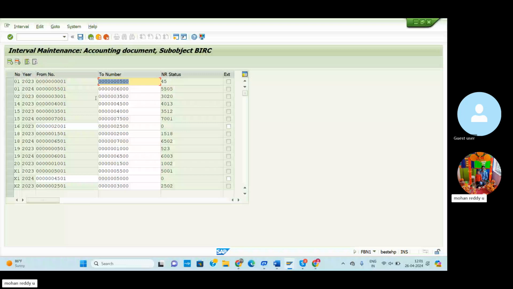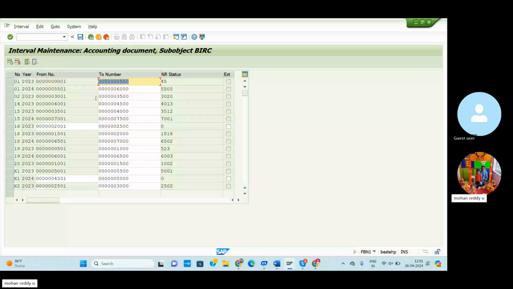So for example, you can post one more credit memo entry, then automatically the document number will be displayed, 7,502. So these will be generated automatically. Till the end of this financial year, like up to March 31st, 2025, only this document number will work. After that, we need to create one more.